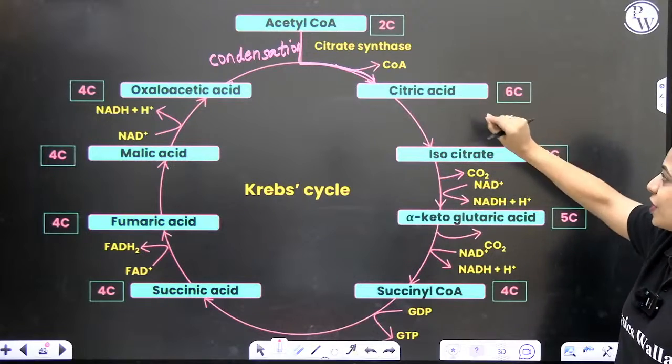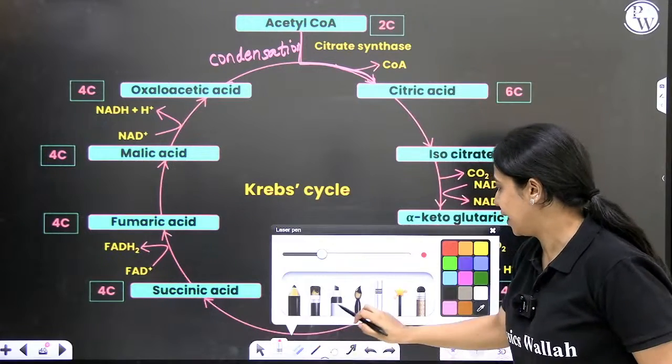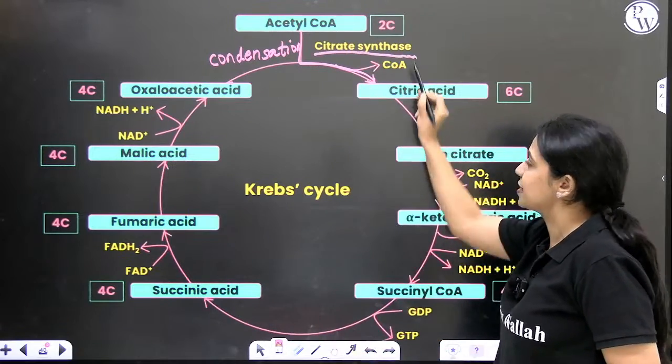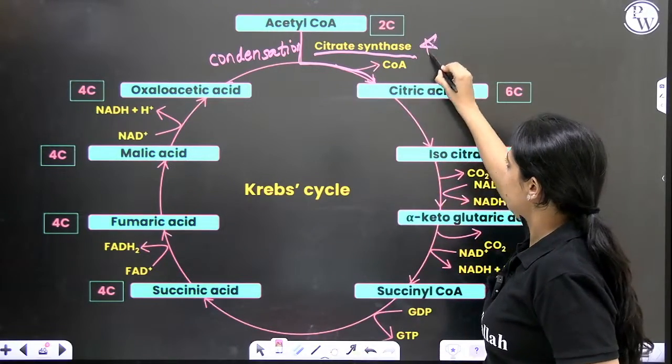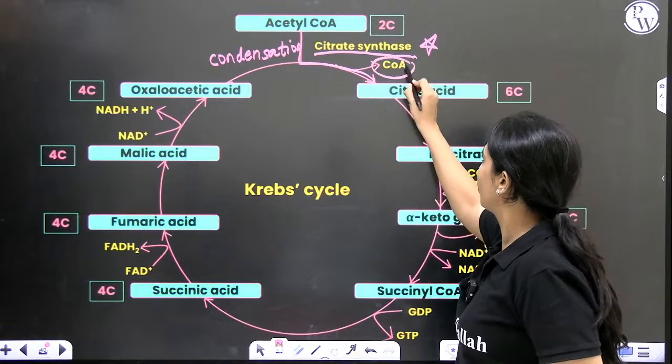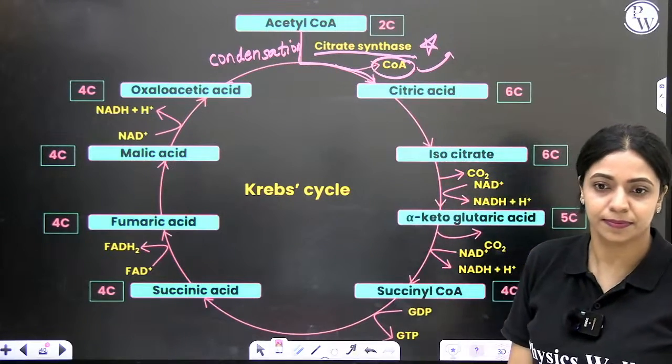For the formation of citric acid here, an enzyme is required and the name of that enzyme is citrate synthase. Remember this enzyme. In this process, one molecule of coenzyme A is removed.